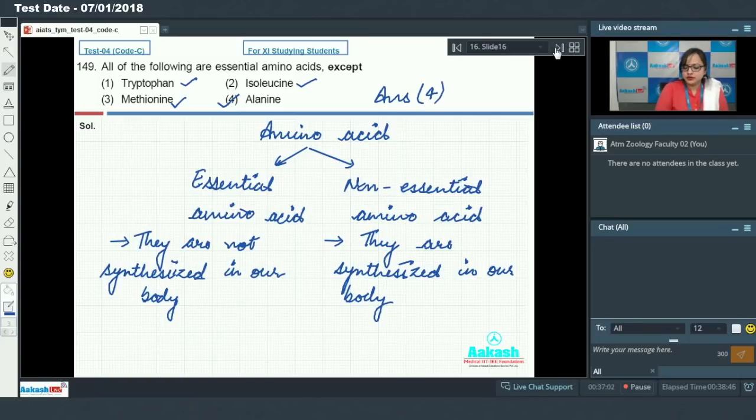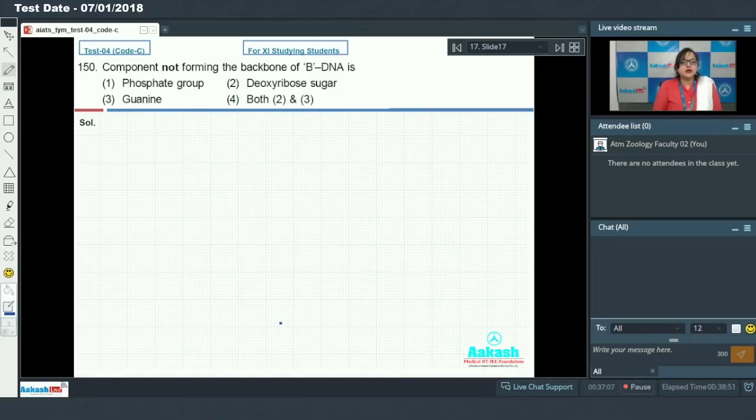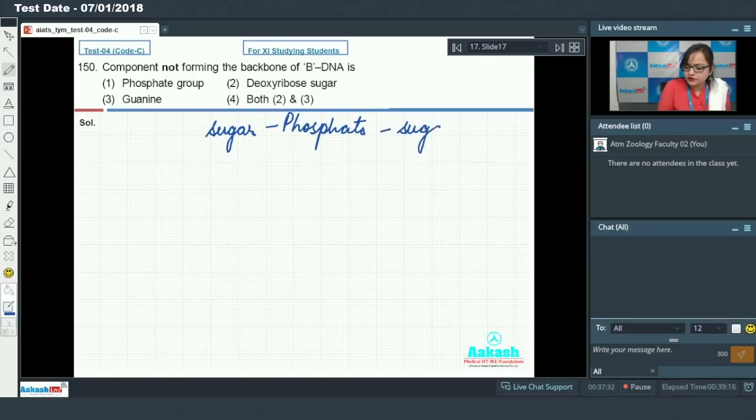Let's proceed to our next question, that is question 150, which says the component not forming the backbone of DNA is. Backbone of DNA molecule is made up of sugar, phosphate, sugar chain, and the nitrogenous base project somewhat perpendicular to this backbone, but they face inside. So the backbone of DNA is made up of sugar, phosphate, and sugar chain.